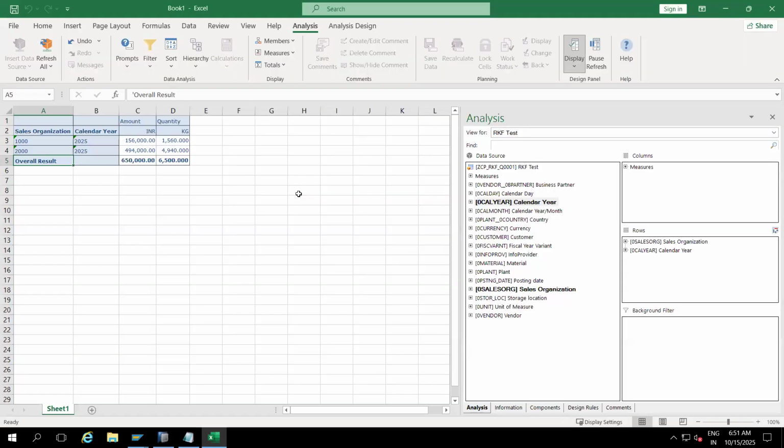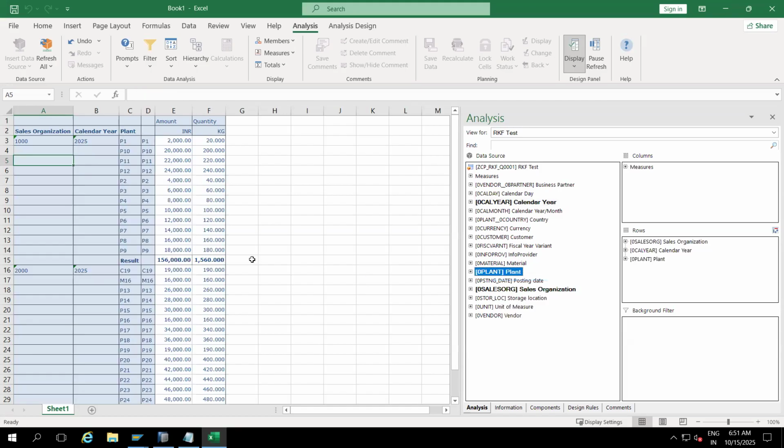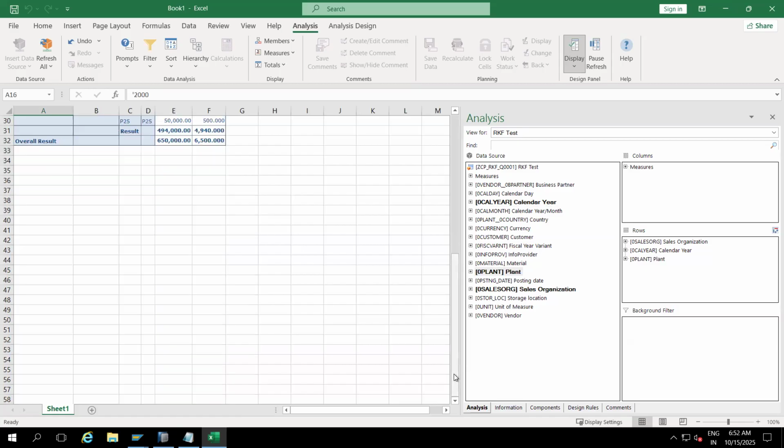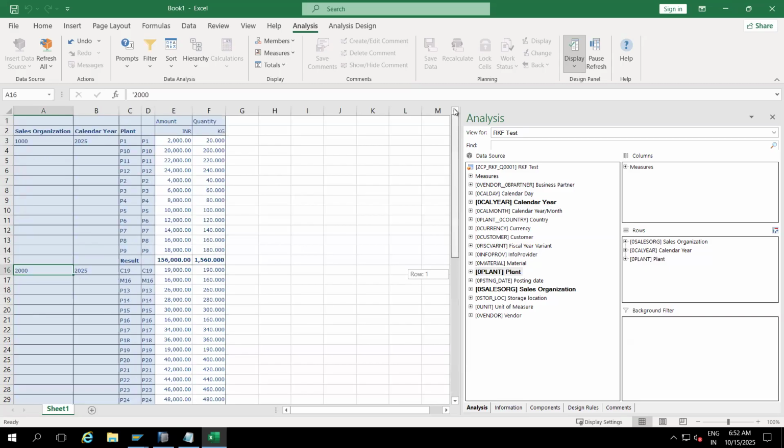In the same way, if you want to see the report based on plant-wise, I click on plant. I can see plants individually. How much stock is available in a particular plant, P1 plant, P10 plant, you can see based on the year. Sales are 1000, sales are 2000. How many sales are there? Only two. Now I want to see only 1000 sales.